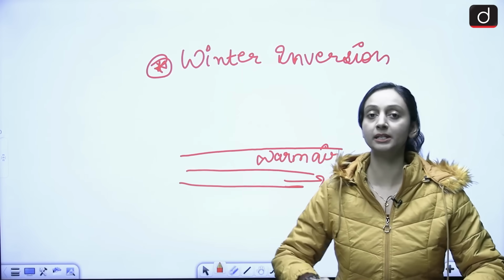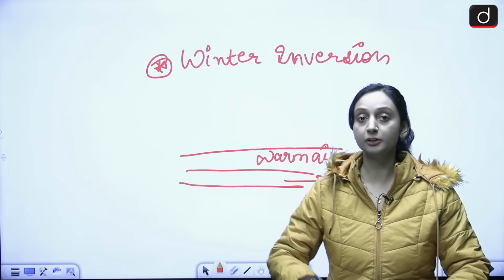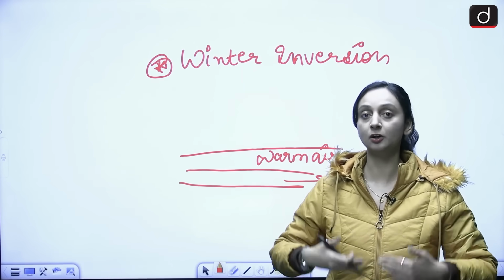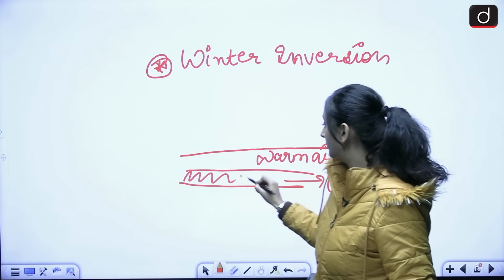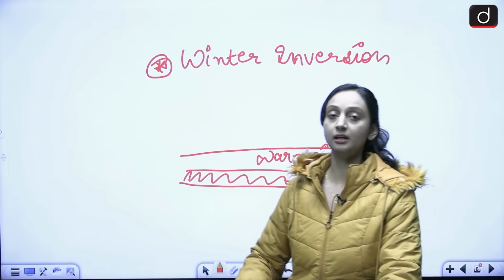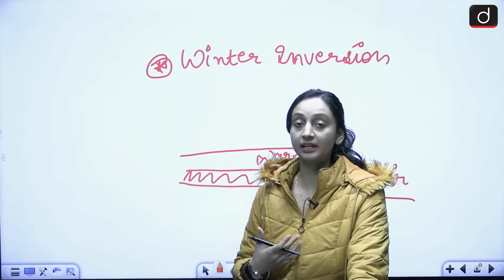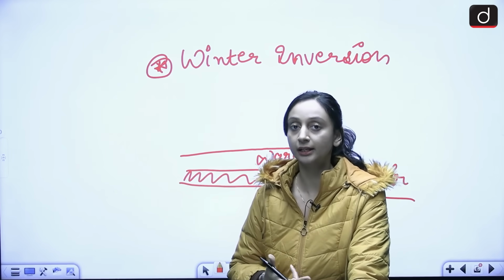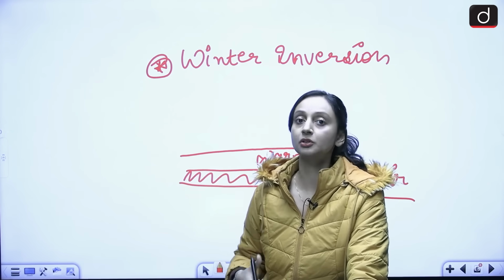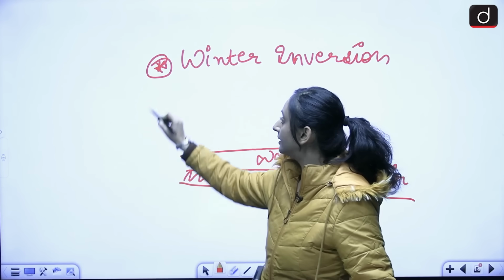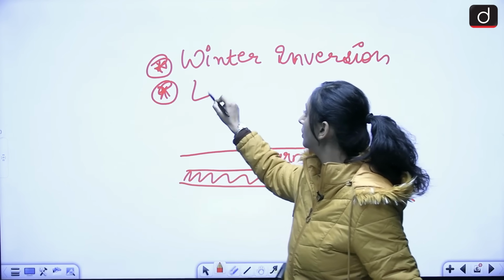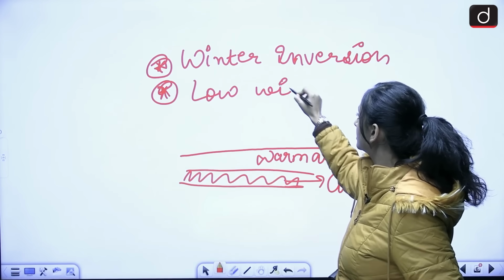So the pollutants basically are not rising up. There's no vertical movement of the pollutants. They cannot rise, they cannot disperse. So these pollutants are trapped over here. And that is why we see a severe AQI. We see a very bad AQI in Delhi and adjoining areas, because winter inversion is also taking place at the moment. The nights are very, very cold. And then there is a very low wind speed also.